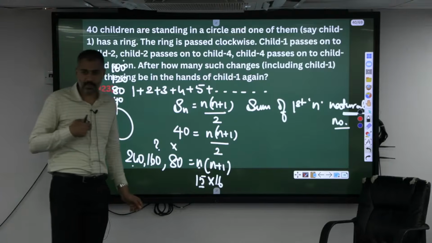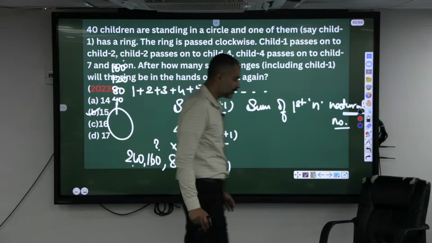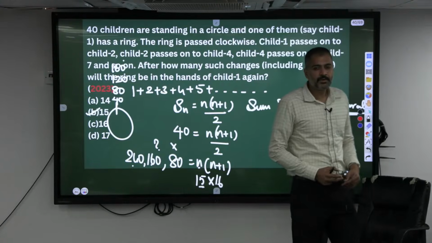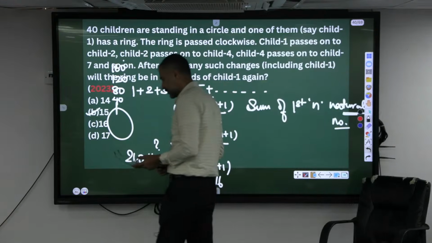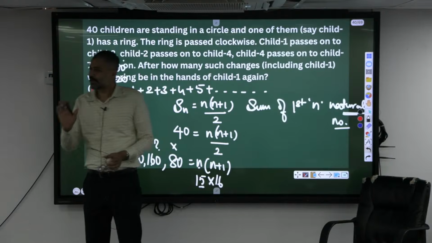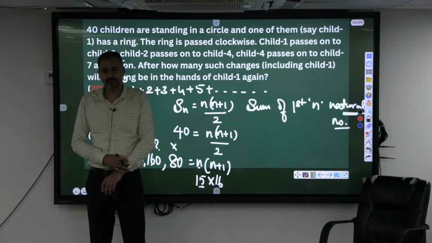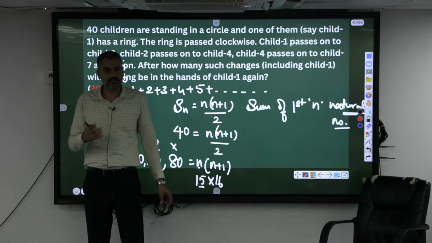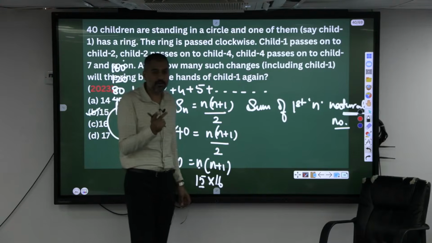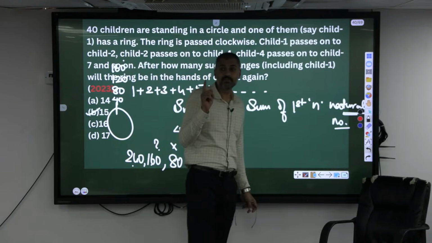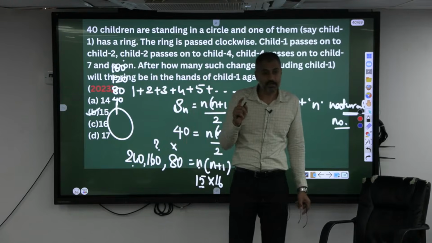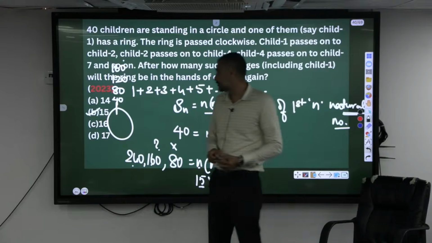Got it, sir? Okay, I'll ask you one more related to this one. In a book, the page numbers will be printed, starting from page number 1, second page 2, 3, 4. If I keep on adding all the page numbers, not the digits, what I'm adding is the page numbers: 1 plus 2 plus 3 plus 4 and so on.